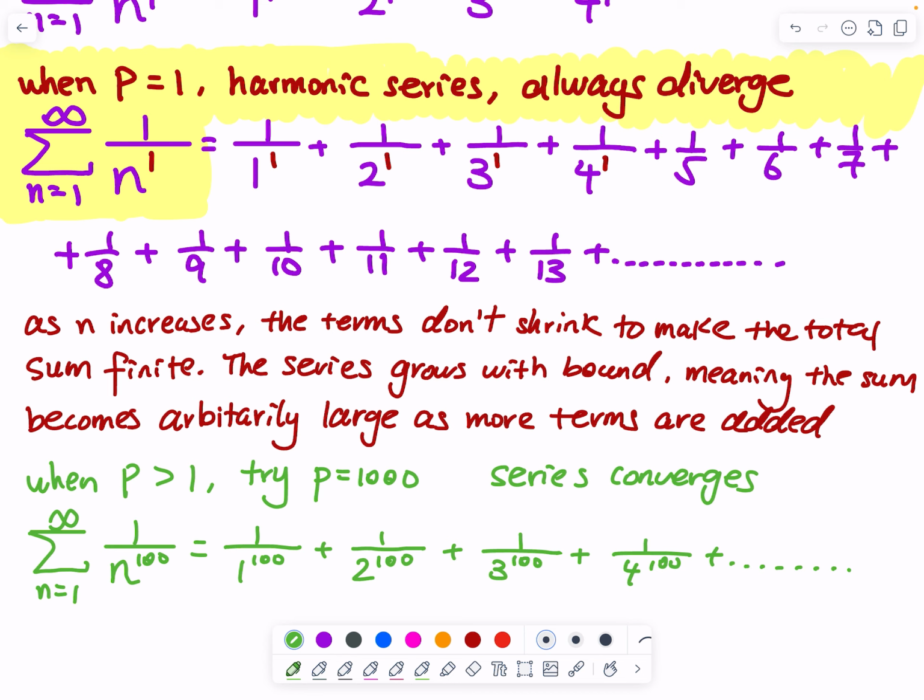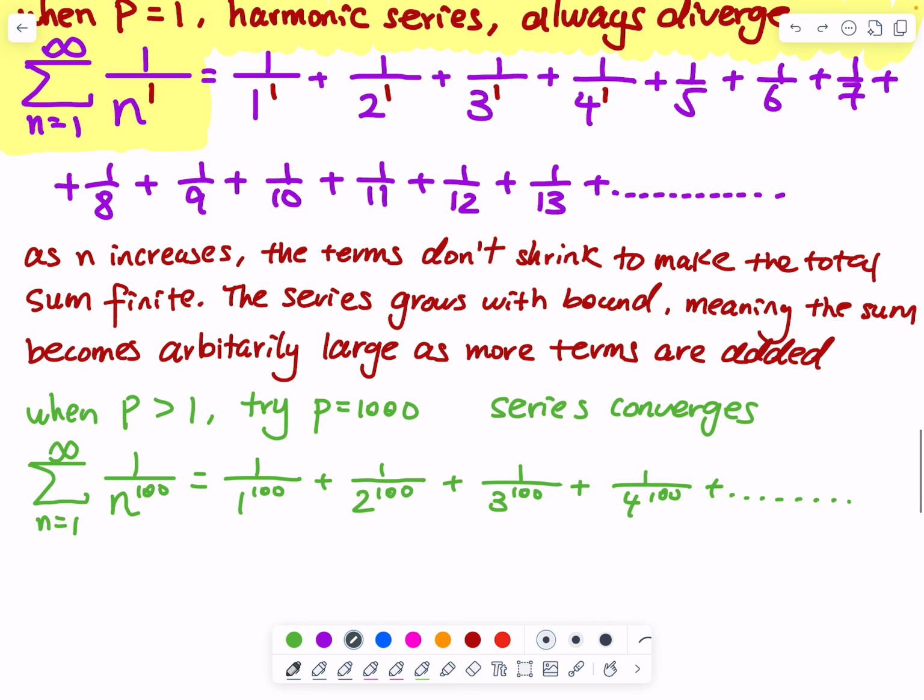In the previous series, the harmonic series, I said the terms don't shrink quick enough to make the total sum finite. But this one, take a look. Except for the first term, you have 2, 3, 4 raised to a very large value, and 1 divided by that is nearly 0.